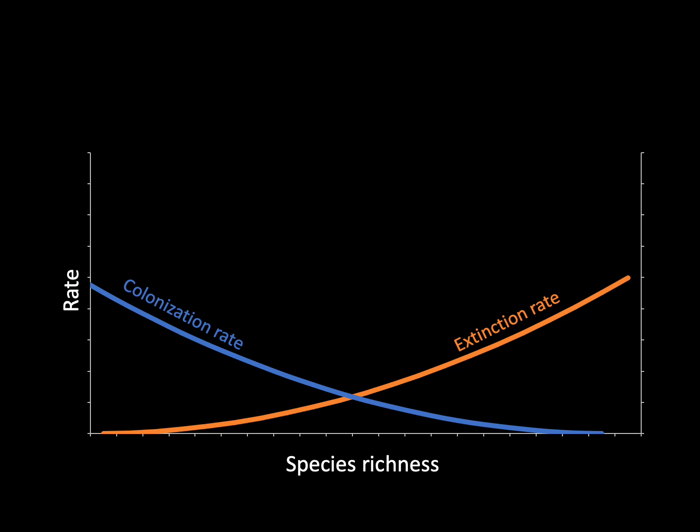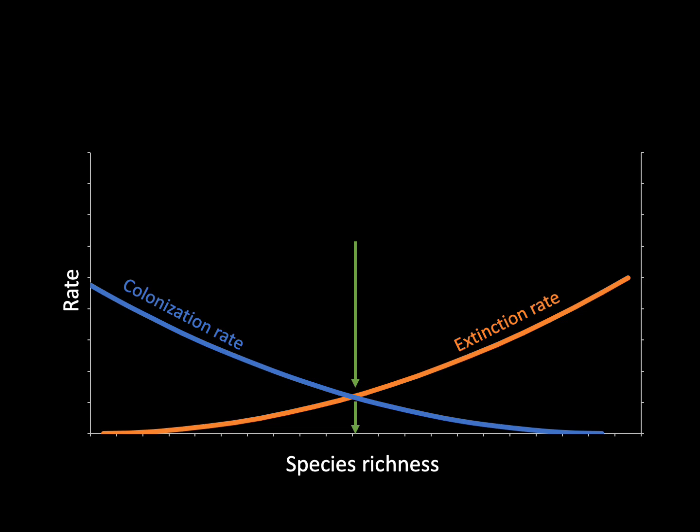There's also another more biological reason that we expect higher extinction rates on islands with more species. And that is because on these species-rich islands, there's a greater potential for negative interactions between species, like competition, predation, and parasitism, all of which can contribute to increasing the chance of a species being lost from the island.